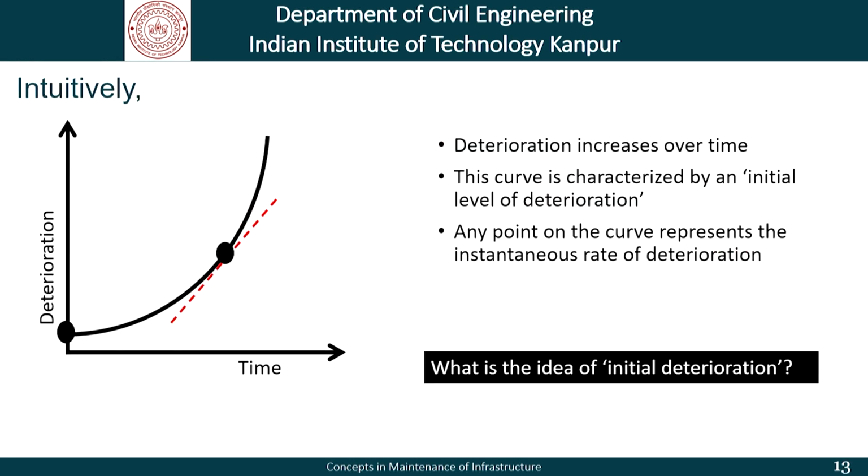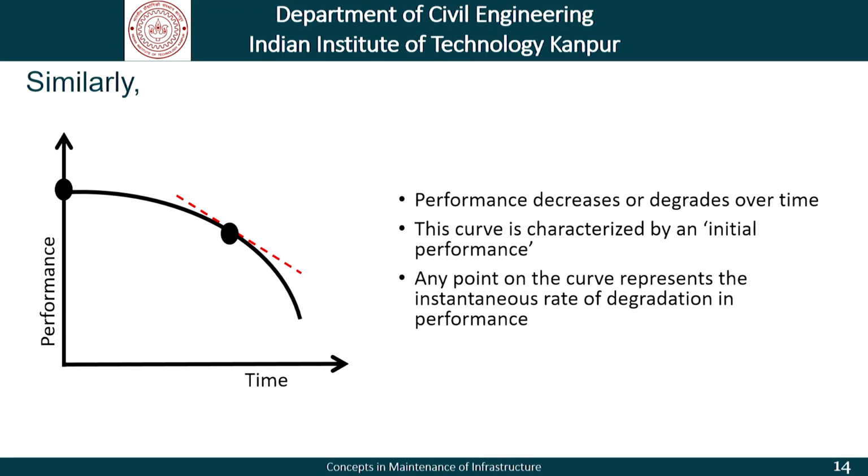From this point onwards, we will take a quick look at the slides which we had seen last time and then put them in perspective for our discussion today. So, here is a deterioration versus time graph, and the curve is characterized by an initial level of deterioration and a slope which represents the rate of deterioration. As far as performance is concerned, there is an initial level of performance which degrades over a period of time, and the slope of this performance time graph gives us the rate of change of performance.